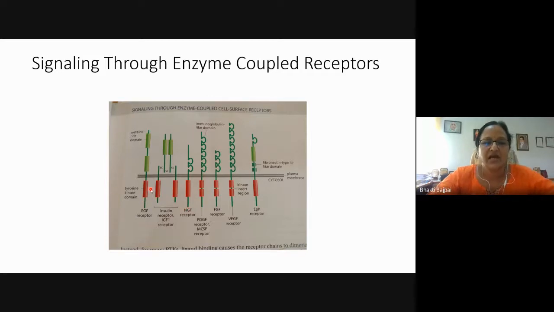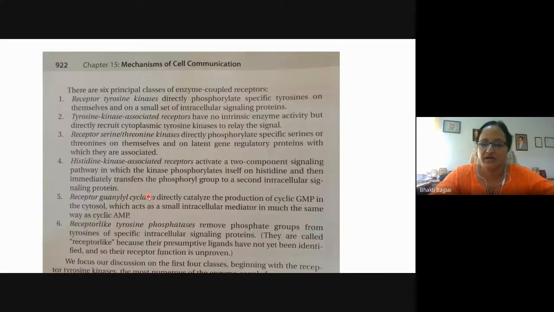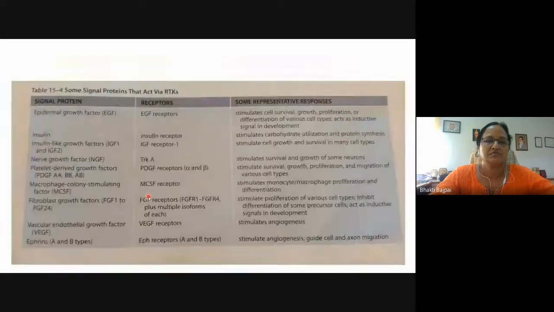And here you can see that these receptors have tyrosine kinase domain in their cytoplasmic tail. That is, they have got catalytic domain in their cytoplasmic tail. Now this table shows examples of some of the signal proteins that act via receptor tyrosine kinase, like epidermal growth factor, insulin, insulin-like growth factor. Nerve growth factor will bind to TRK.